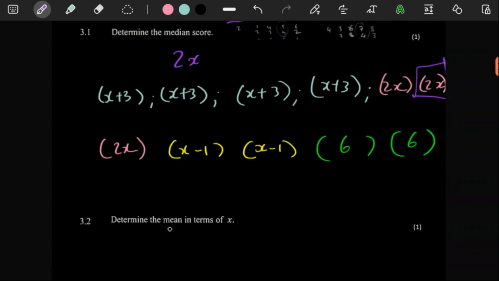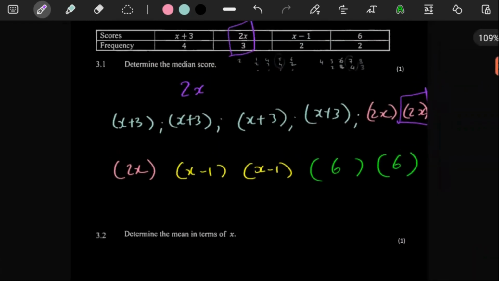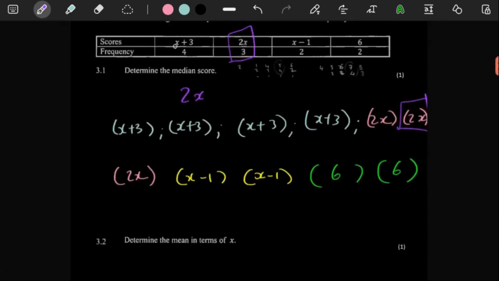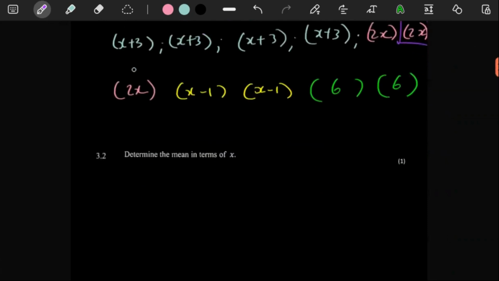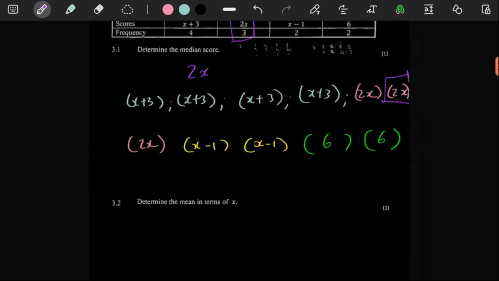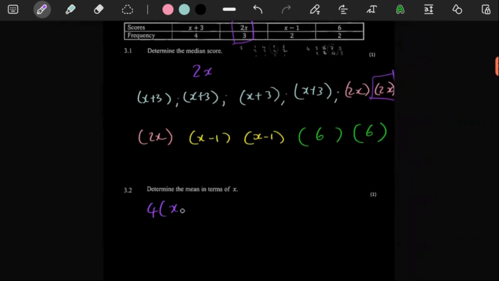So the mean in terms of x, well, we are basically being asked for the average score in a way, because the scores are the ones in terms of x. So we have technically 4 of these. So we have 4 of x plus 3, and then you add 3 of these, and then you're going to add 2 of these, and then we're going to add 2 of those, and then obviously the total is just 11.